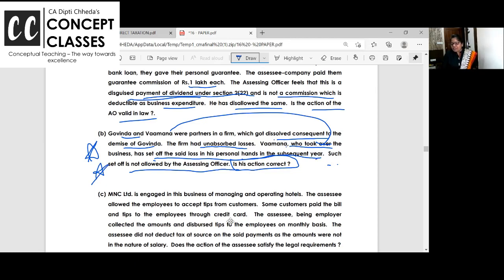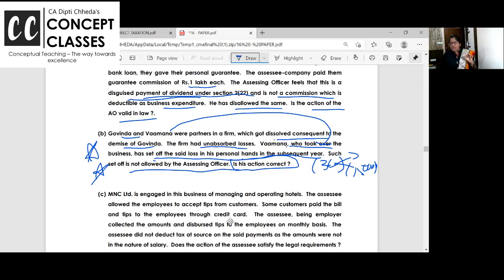Suppose there is a loss of 3 lakh and Govinda, he died. After he is deceased, other partner, even if he is running the same business, say let's say their ratio is equal, he can carry forward only 1,50,000 loss. Who? Vamna. He cannot carry forward the loss of other partner.